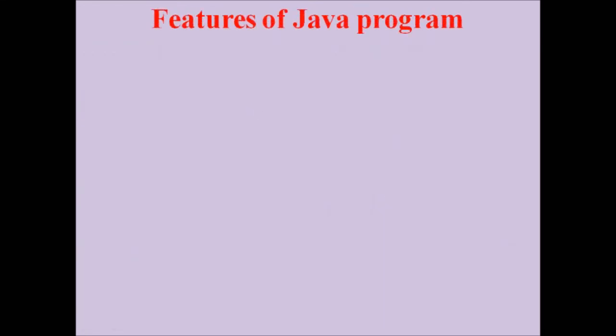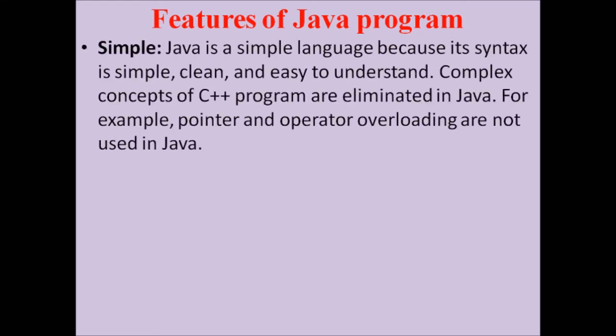Next, let us discuss some of the features of Java. The first feature is simple. The Java programming language is known as a simple language because its syntax is very simple, neat and clean, and easy to understand. Some of the complex concepts which we discussed in C++ are eliminated here in Java, that is, pointers and operator overloading. Because of these reasons, the first feature is simple.